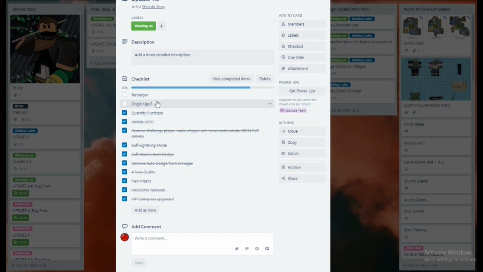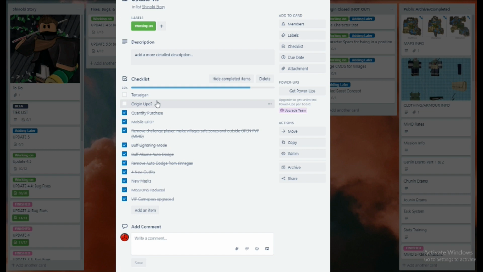Next is we want to upgrade the missions for Origin. We're thinking that we might make Origin do the exams. At a certain rank they have to complete the exams, and we want to make Origin much more fair to rank up, because if you have 5 individual character stats, that makes it harder for a lot of people to rank up and get into those exams. So we've got to really upgrade and work with Origin. We're going to see how it goes before we make an exams requirement, like the PvP exams and such.